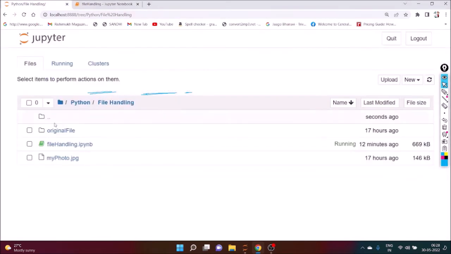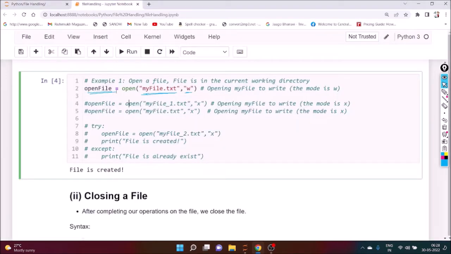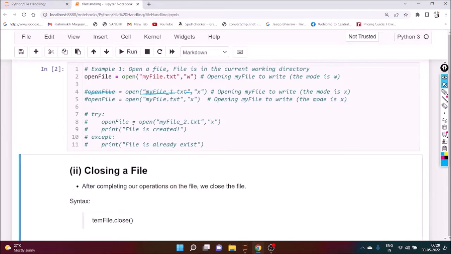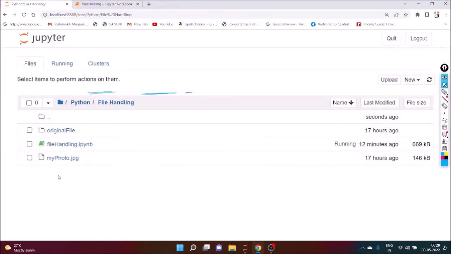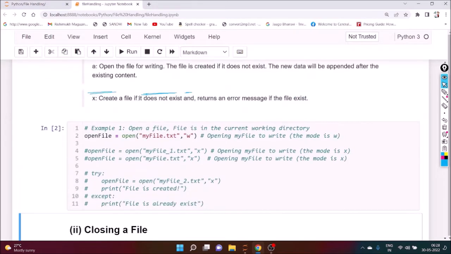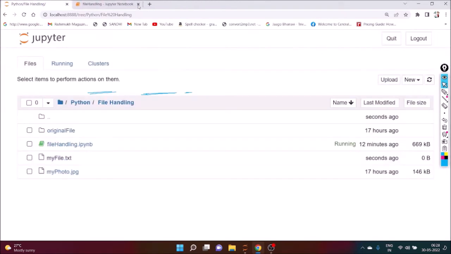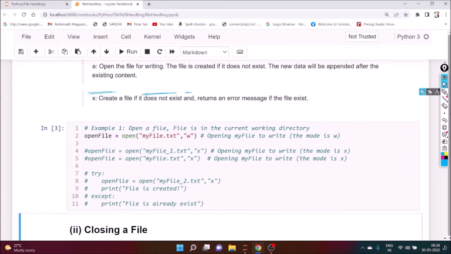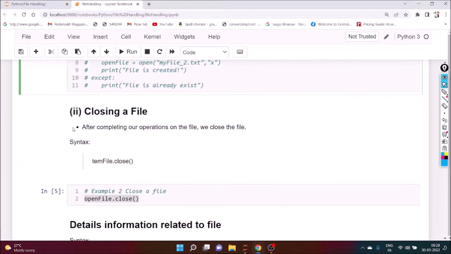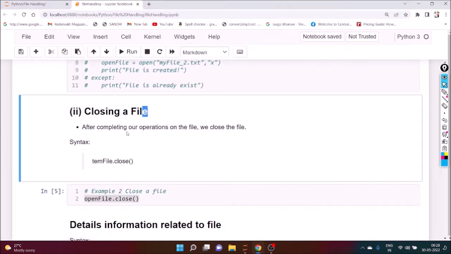Now you can see here myfile.txt is not there. So once we run it, it will create one file that is myfile.txt, and here nothing is there, definitely. And in this way we can create it, and after creating that particular file we have to close it. Okay, so after completing our operation on the file, we close the file.